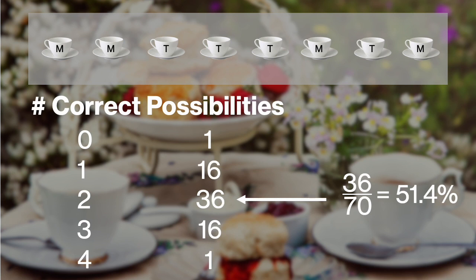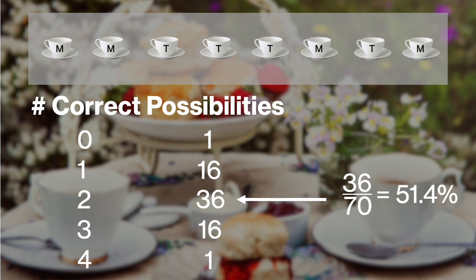If you said instead, what are the odds that she would get at least 2 correct, assuming she's guessing completely at random? Well, then it would actually be even higher because it would be 36 plus 16 plus 1 out of 70. It's about 75%, right? So it's more likely than not that she would get at least 2 out of 4 correct if she's guessing completely randomly.